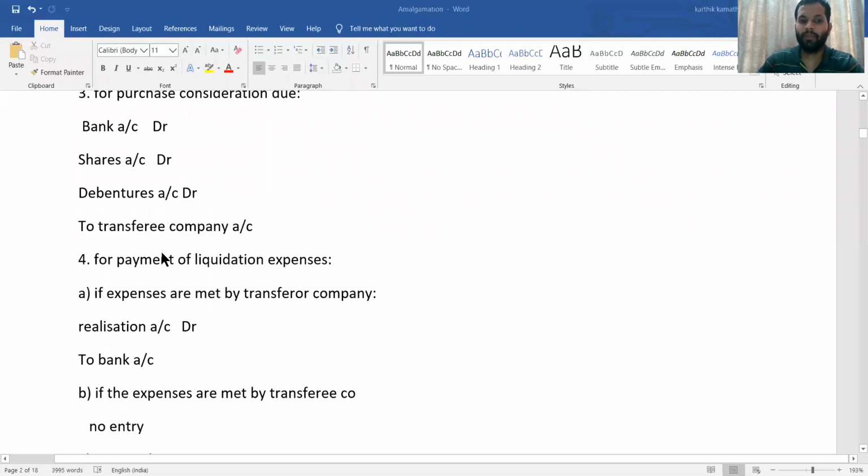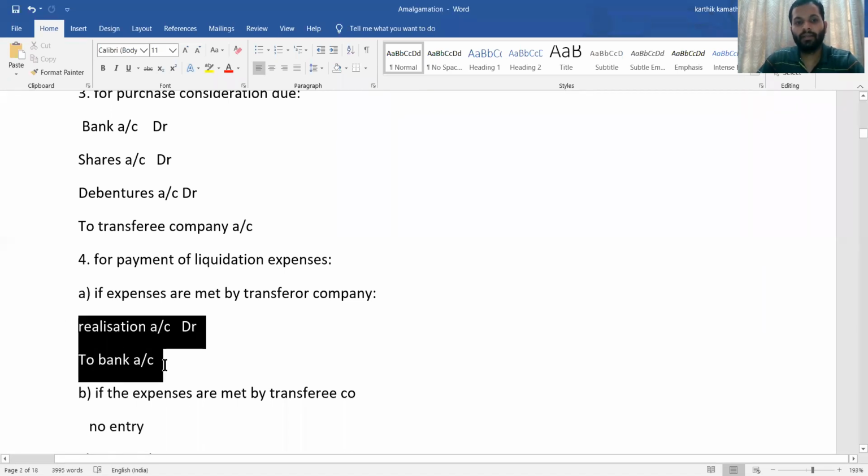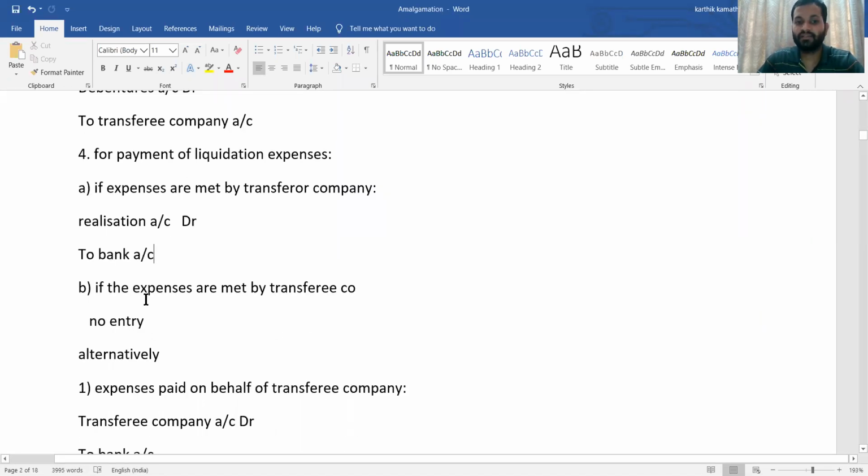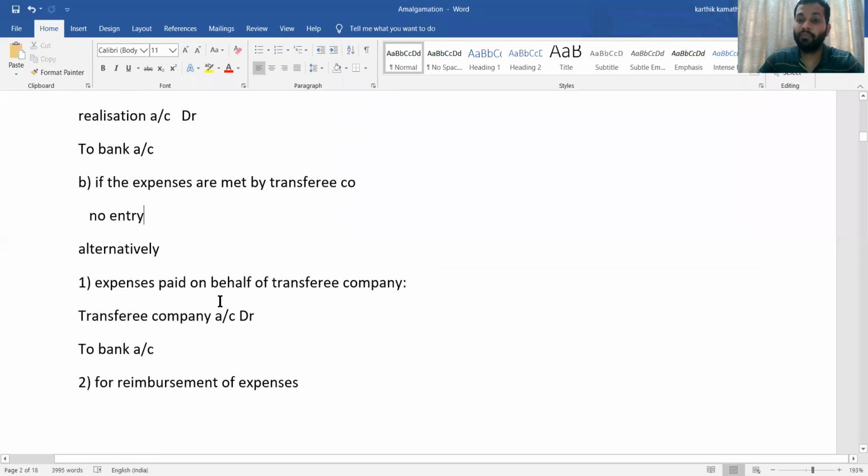Then fourth is for payment of liquidation expenses. How are you going to pay liquidation expenses? There are certain adjustments here. If expenses are met by the transferor company, then what is the entry? Realization account debit to bank account. That is the journal entry if expenses are met by the transferor company. If the expenses are met by the transferee company, then no journal entry needs to be passed in the books of the transferor company. That is one more thing. Alternatively, expenses are paid on behalf of the transferee company. That means on the transferee company's behalf, the transferor company is paying the expenses.